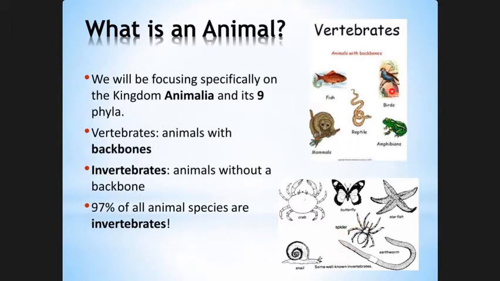Vertebrates have a backbone or notochord, and invertebrates don't have a notochord or backbone. When you compare them, 97 percent of animals are positioned in the invertebrate category, because they don't have a notochord or backbone, which signifies the vertebrate animals.